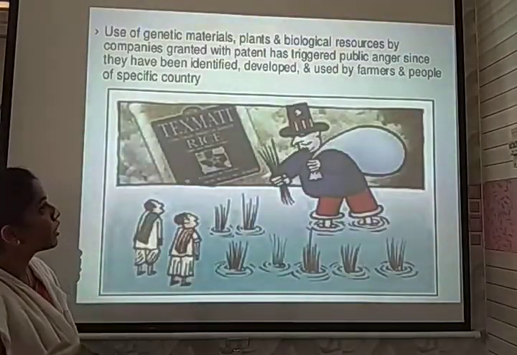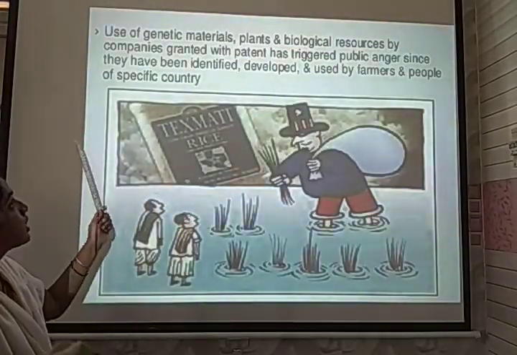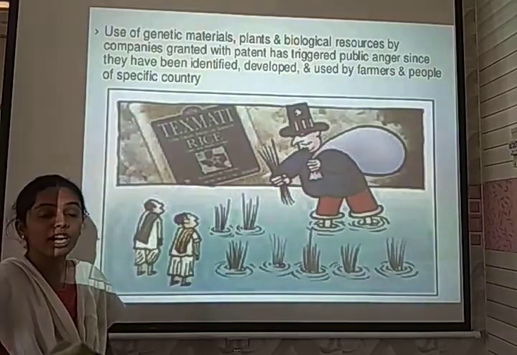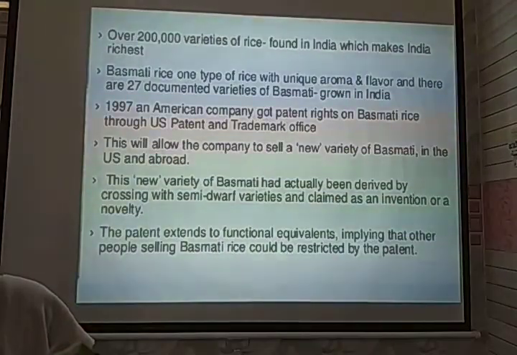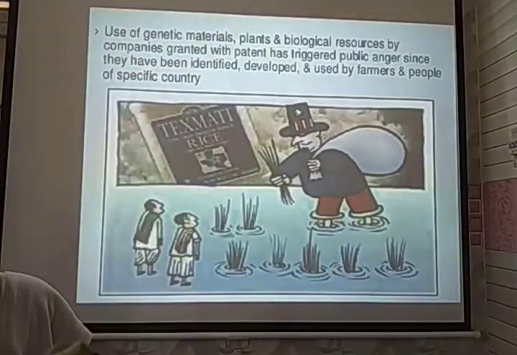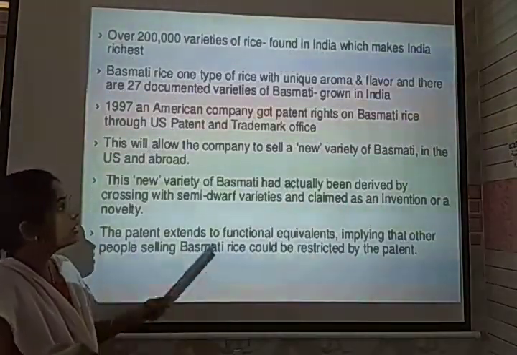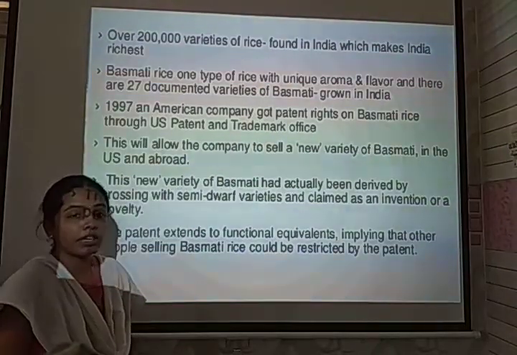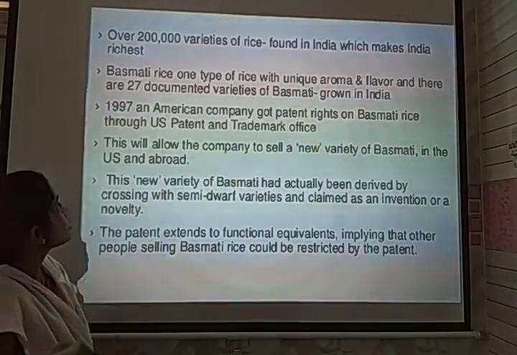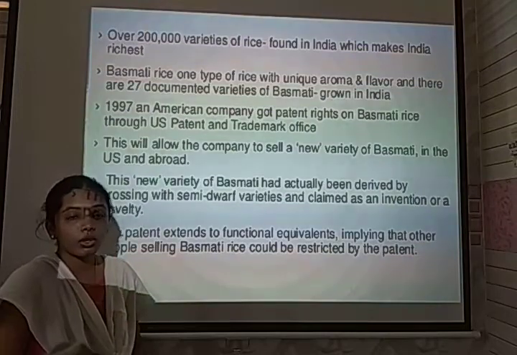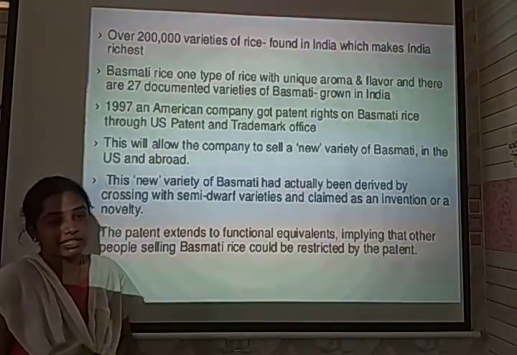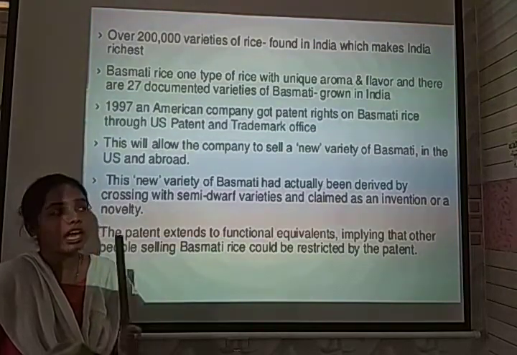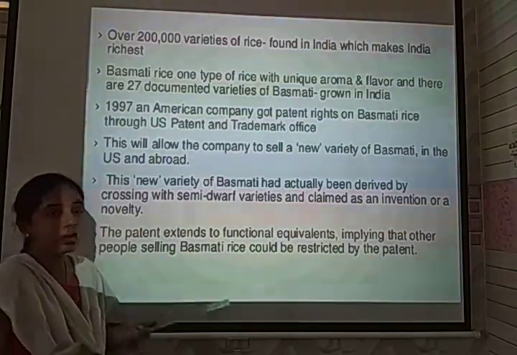So here for the introduction, most of the farmers who are producing genetically modified plants, they have been developed by a process called biopatent and even a biopiracy process. So here the basmati rice, which has been developed in India, consists of numerous varieties, because due to its aroma, flavor, and texture, it has been developed in an extensive amount. Where it has been patented by a US company.